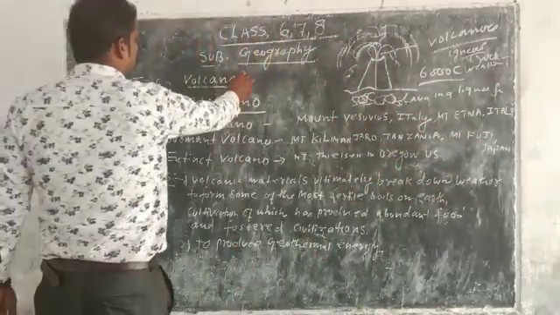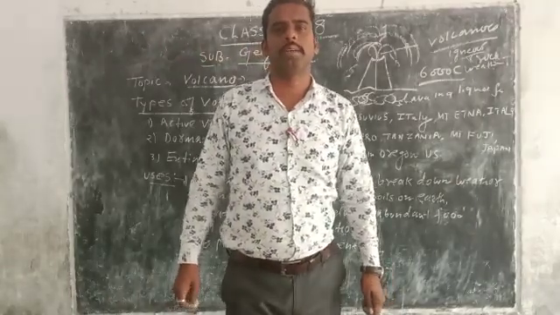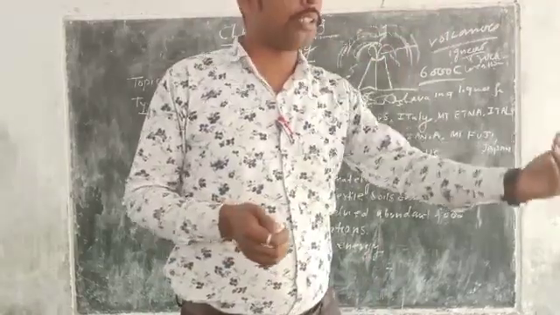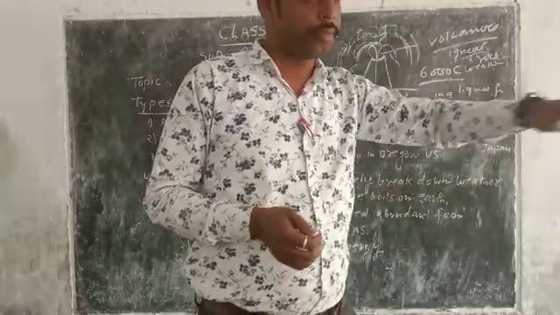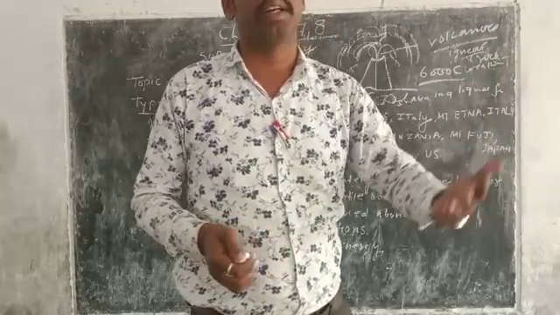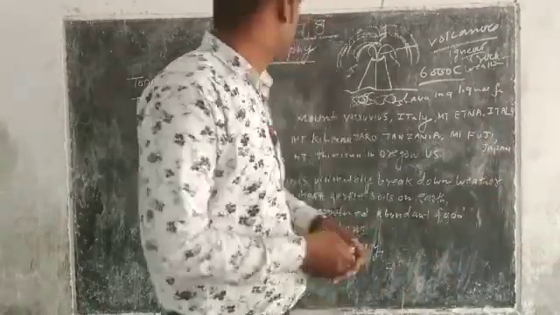A volcano is a vent or opening in the earth's crust from which clouds of gases and molten lava come out. When the lava cools down, it is converted into black soil, which is very helpful for the cultivation of many crops for farmers.